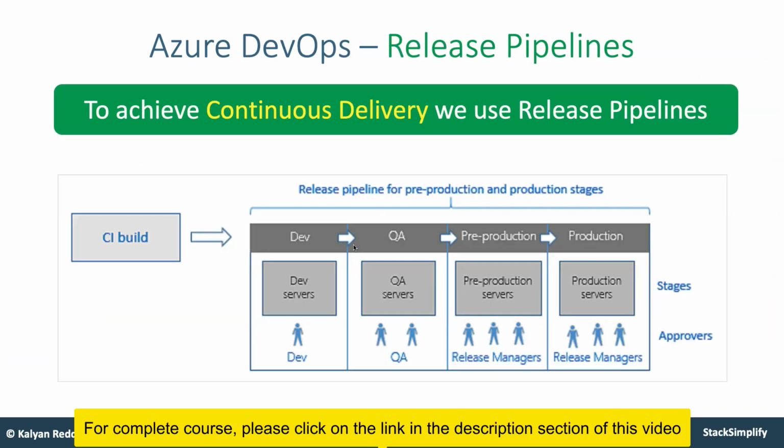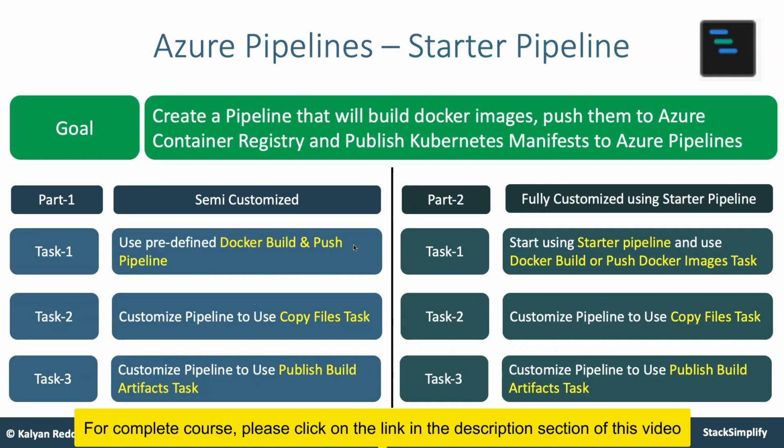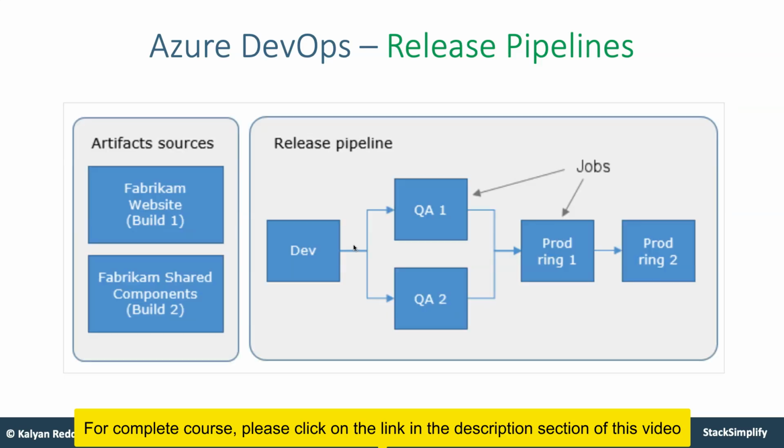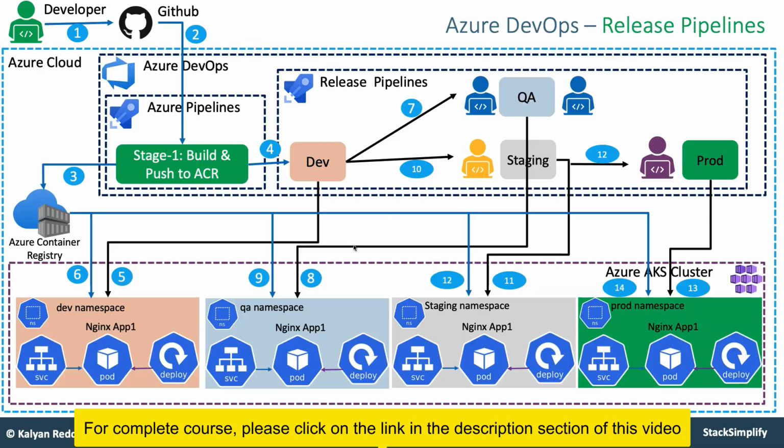And from there, you will also implement the release pipelines. Okay, so release pipelines are continuous delivery pipelines. So far, whatever you have seen, the starter pipelines, all these are continuous integration CI pipelines. So you will also move on to continuous delivery pipelines, which are also called release pipelines. So you are going to build a Docker image and then push it to your Docker Hub or Azure Container Registry using the build pipelines.